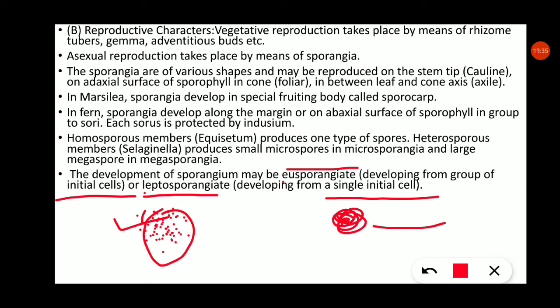The spore formation of eusporangiates means, that is, dash dash dash, developed from the group of initial cells. When spores develop from a single initial cell, this is known as dash dash dash, this is known as leptosporangiate. When spores develop from a group of initial cells, this is known as dash dash, this is known as eusporangiate.